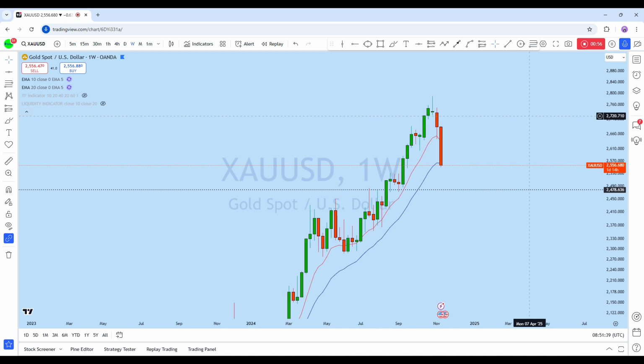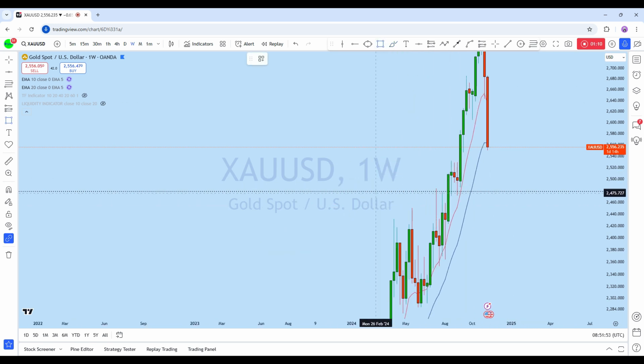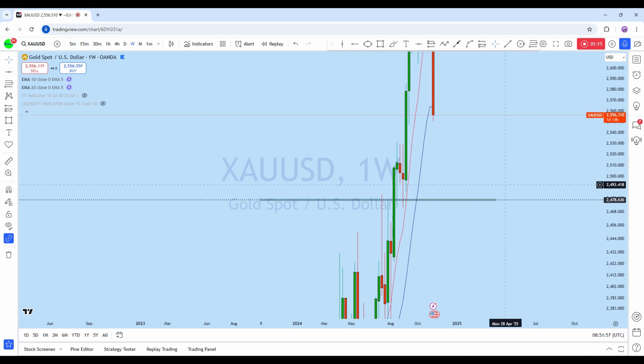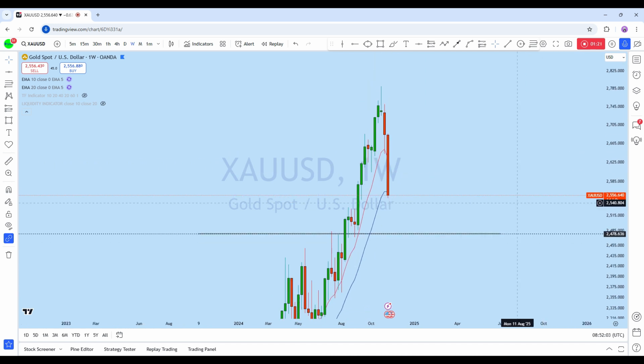Now, if we look at the weekly chart to see how the market is doing, from the weekly perspective we can see that there is a weekly doji formation, and with that weekly doji there is a strong breakdown. With that breakdown, what we can expect on XAUUSD is for the market to come back down further to this support level, and we could see the price ultimately coming to this weekly and monthly support for the long term picture.